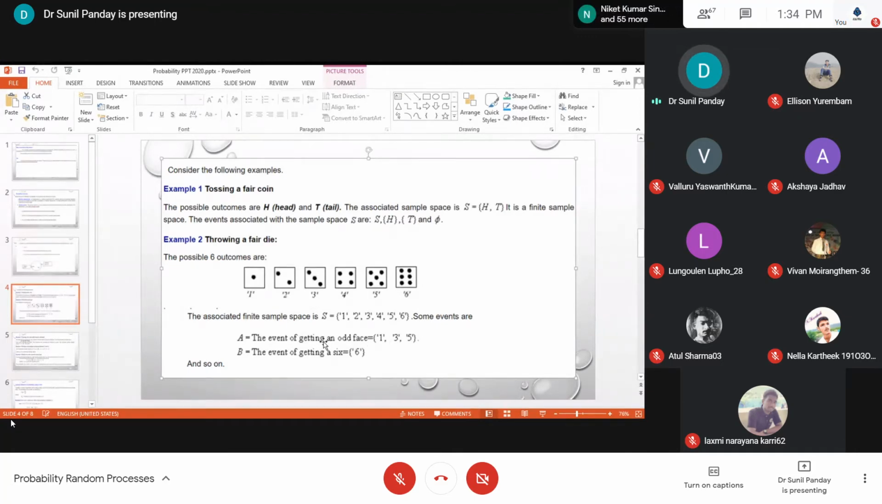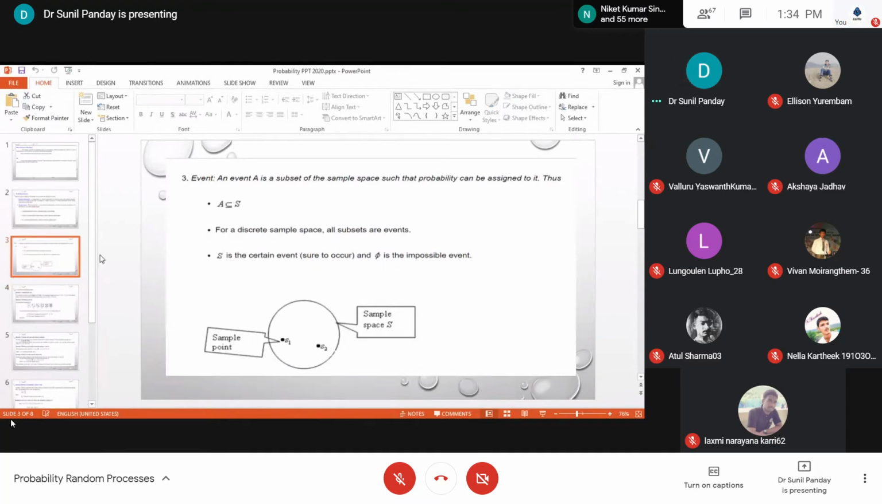So what I told you earlier, that the subset. This whole circle is your sample space, and any subset of it is an event. Like this A, a subset of S, is an event. So any subset of the sample space is an event.